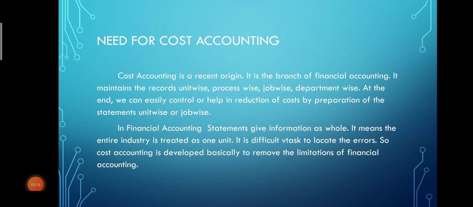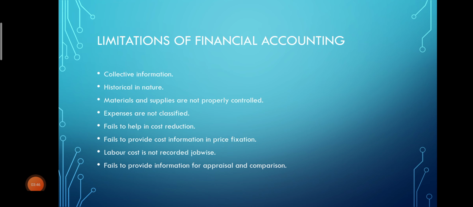We will see what the limitations of financial accounting are. The first one is collective information. As I have told you, whatever decisions management has to take depend upon the financial position of the business. Whatever statements we prepare will be submitted to the management, and on that the decisions will be taken.